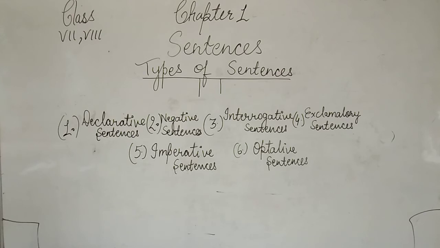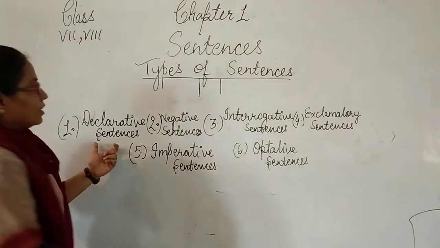So students, now we learn about the second part of the sentences, that is various types of sentences. Previously we learned about the two parts of the sentences. Now we are going to learn about various types of sentences. In English grammar there are 6 types of sentences. Number 1 is declarative sentences.